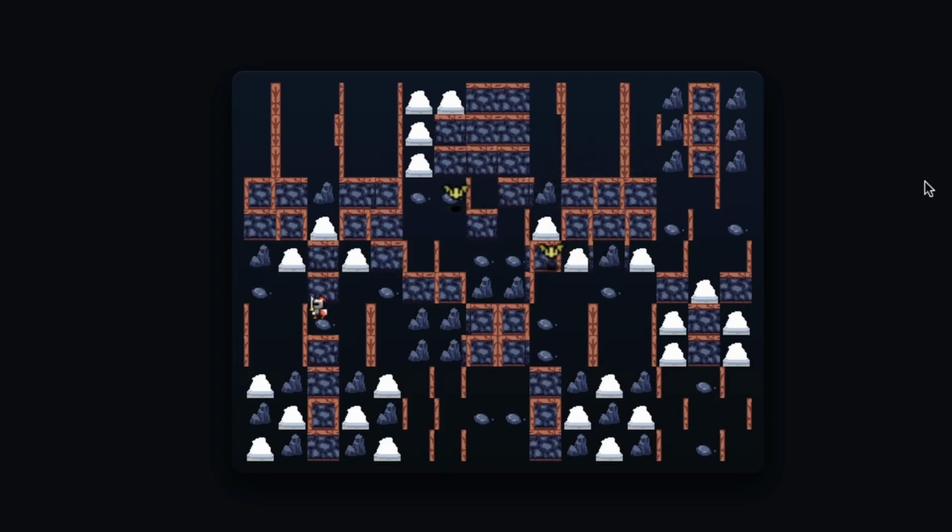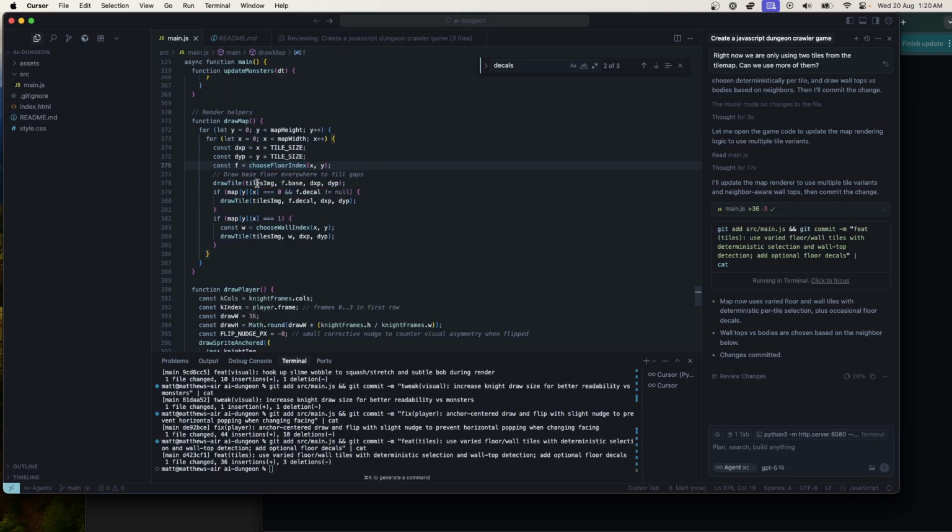Some of it sort of works. You can see it's sort of built. Why is it always so similar? I'm just trying to understand this decal logic. So F, why F? I'm surprised at how bad it is at things like variable naming. I was expecting that was the kind of thing it was going to do really well. Surprisingly bad at variable naming.